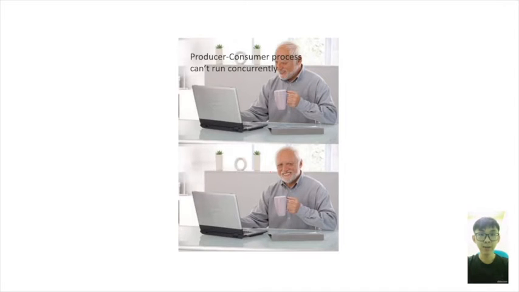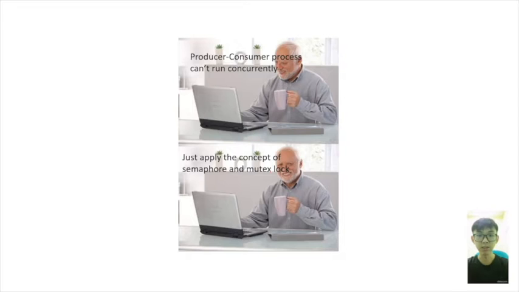The problem regarding the producer-consumer process is that they can run concurrently, and to solve the problem we will apply the concept of semaphore and mutex lock. There are three semaphores we will use in this solution.